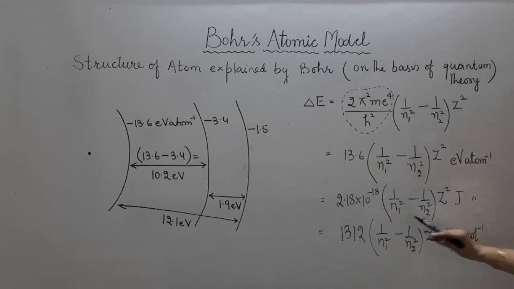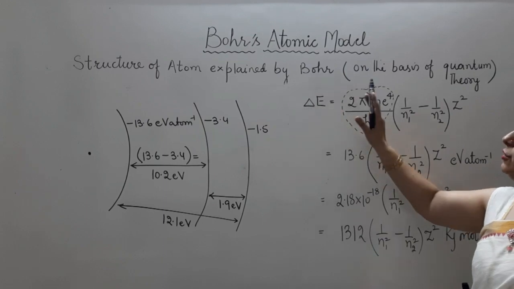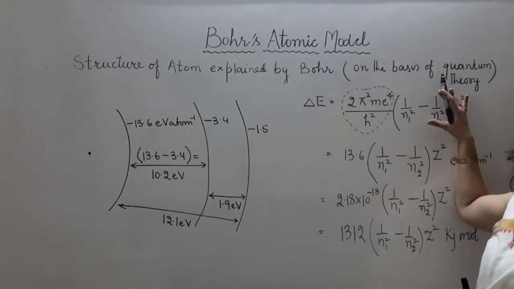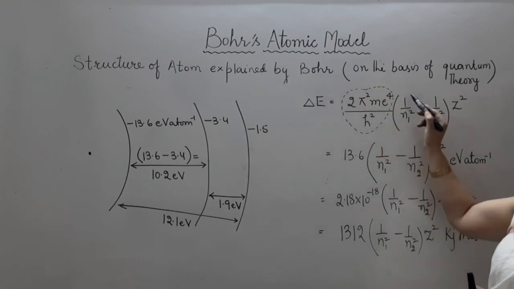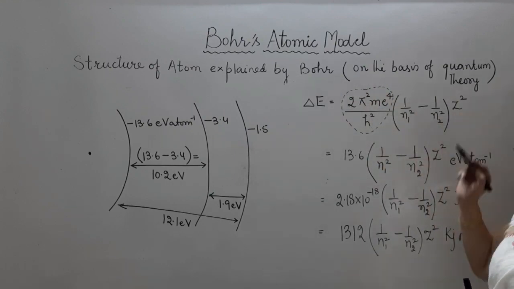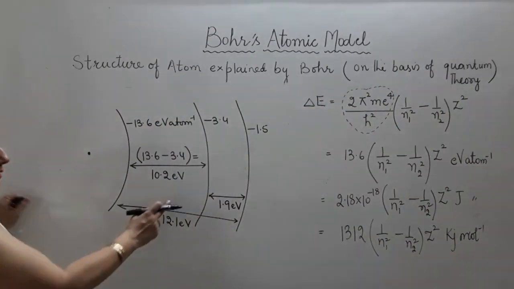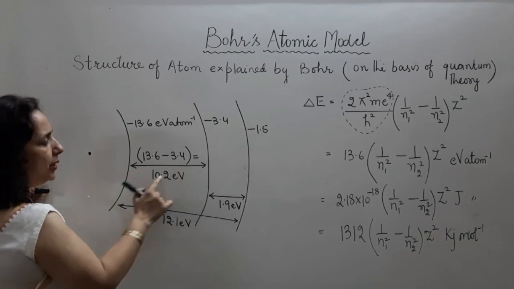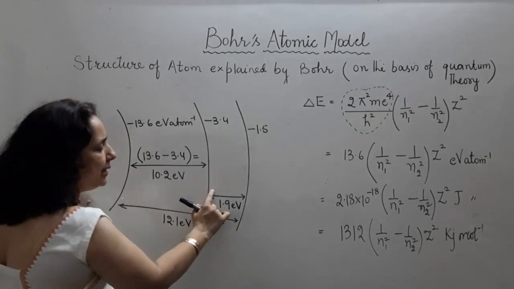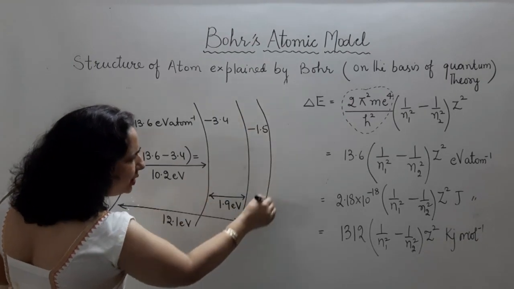Rest of the formula is going to be the same, and how we obtain this formula: I have just taken the difference between the two shells' energy. Z is common, I have taken it out. This part is common, I have taken it out, 1 by n1 square minus 1 by n2 square. The energy gap can be calculated, and from this diagram it is very clear that the first energy gap between the first and second is 10.2. Second time the gap is just 1.9. Can you imagine this gap is going to decrease further?